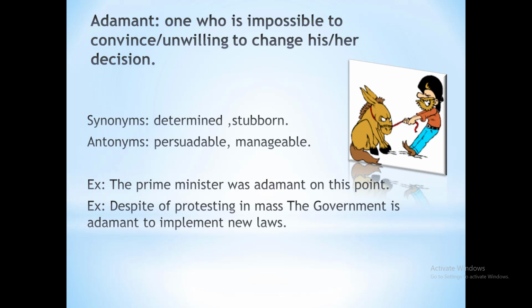And see its synonyms, which are determined, stubborn, and one more synonym of adamant, which is obstinate. Right? Obstinate. Take a look at the antonyms, which are persuadable, manageable. You can easily convince someone. You can easily manage somebody. These are the exact opposite words of adamant.